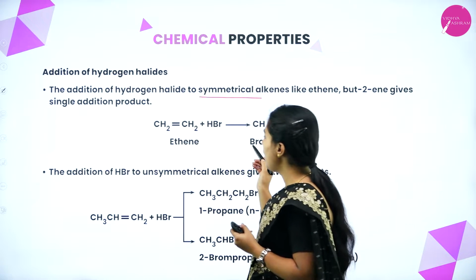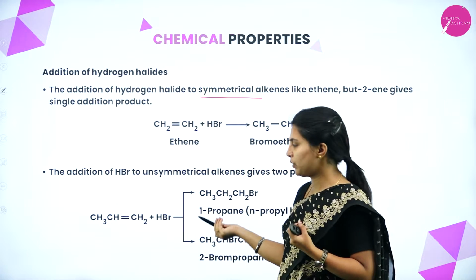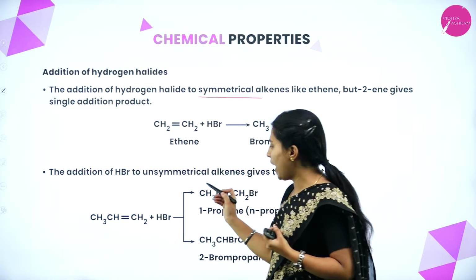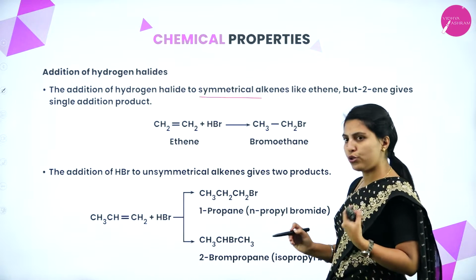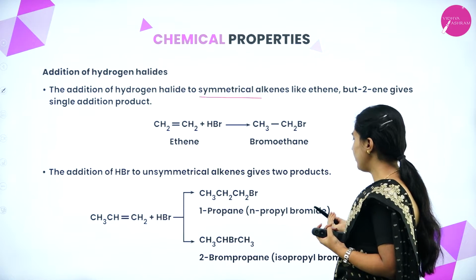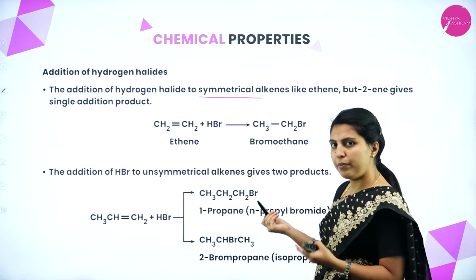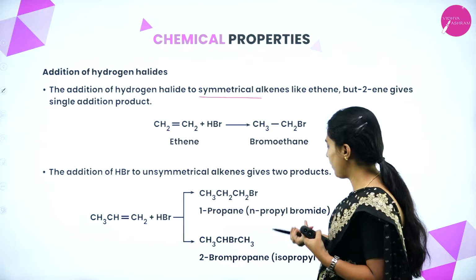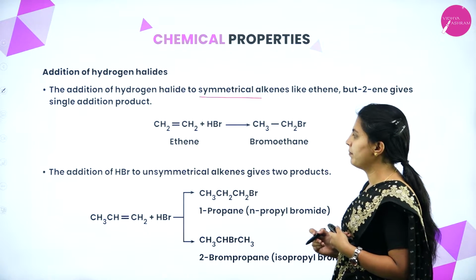If it is an unsymmetrical alkene, then adding a hydrogen halide will give two products. Within that, one will be major and another minor. One will be the normal straight-chain structure, and the other the iso structure, that is branched.